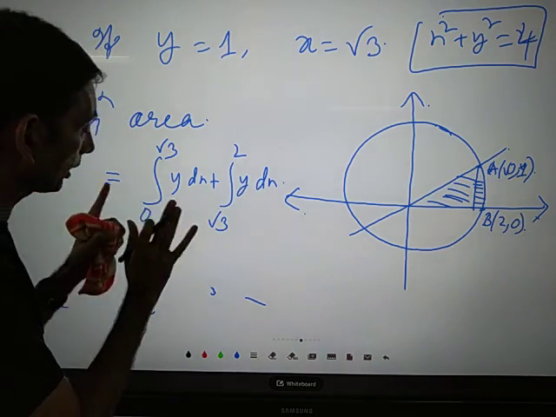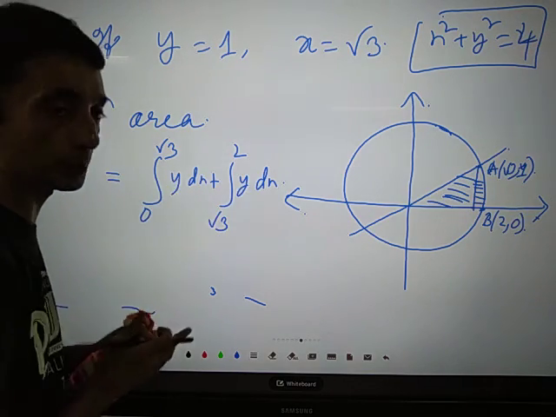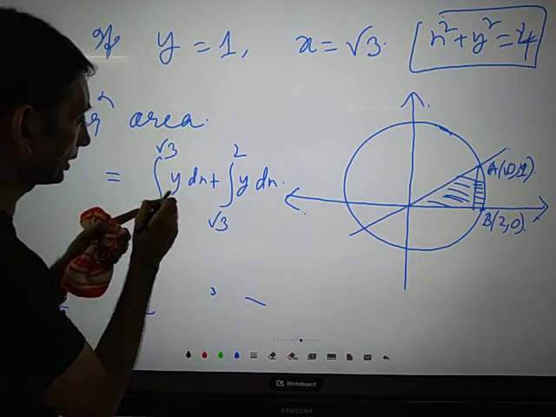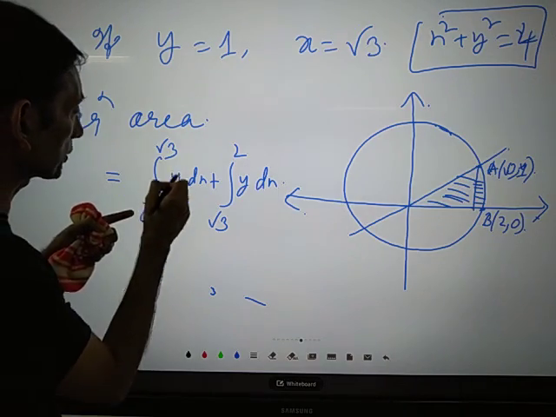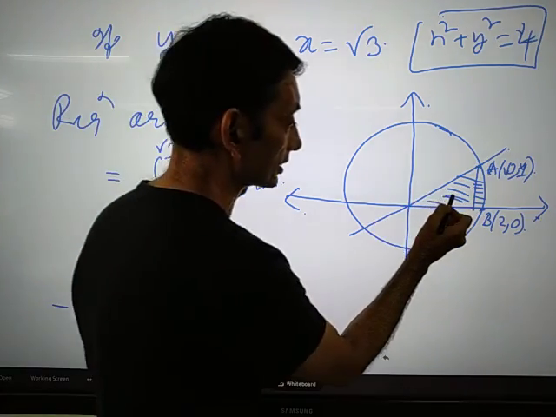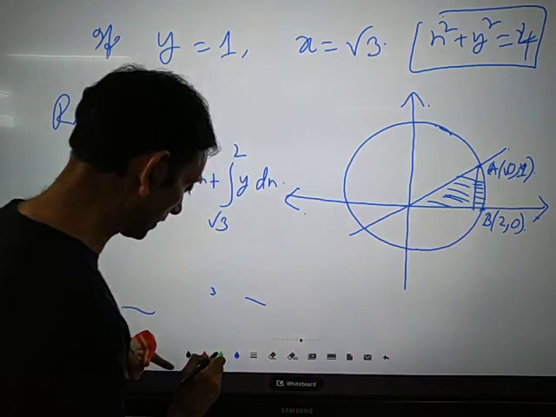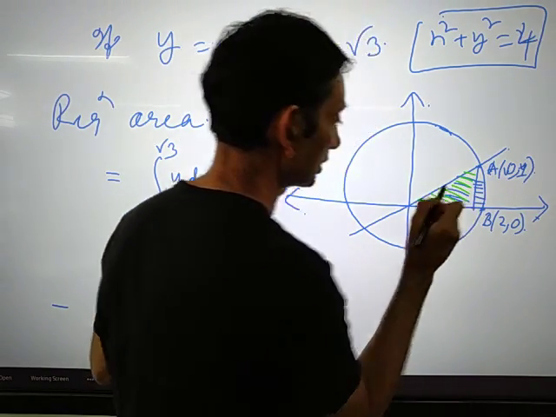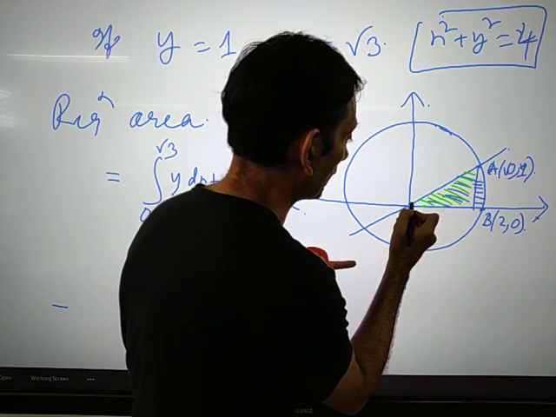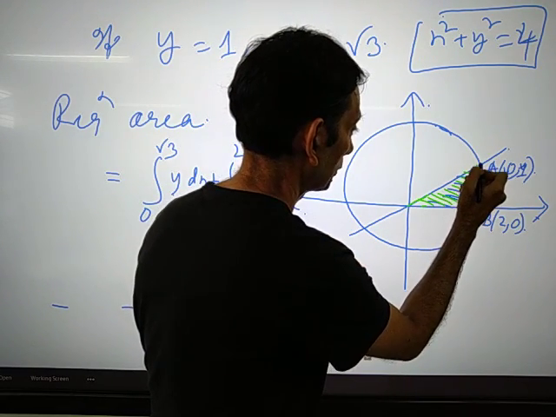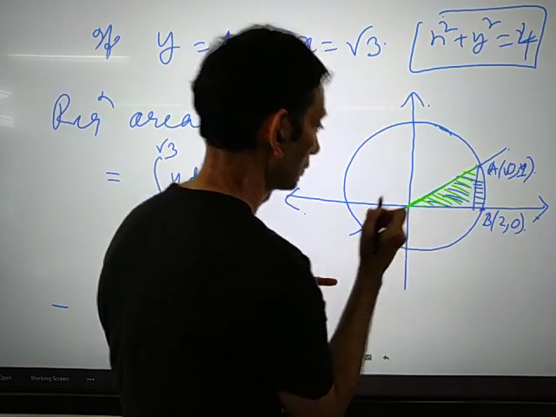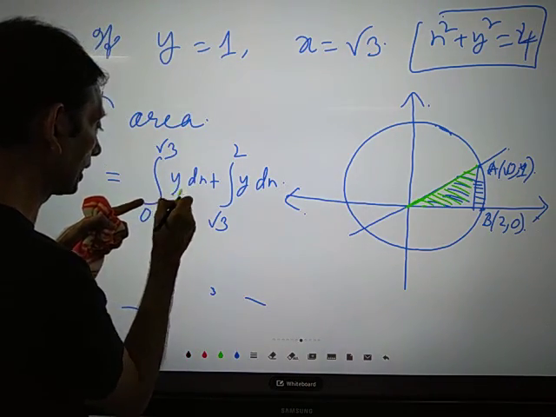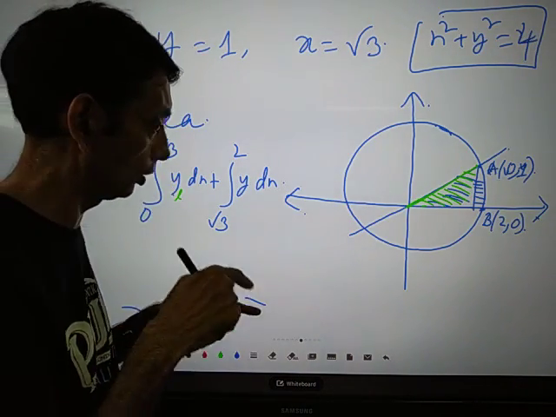Now, when you write these expressions, don't forget to write the lower suffix. The integral from 0 to root 3 of y dx is the area of this portion, which is bounded by this line. So you write y_L, lower suffix.